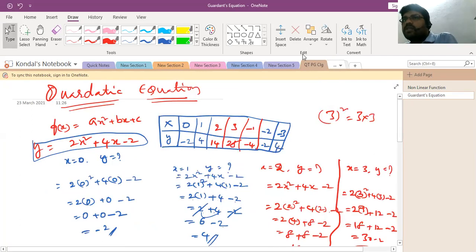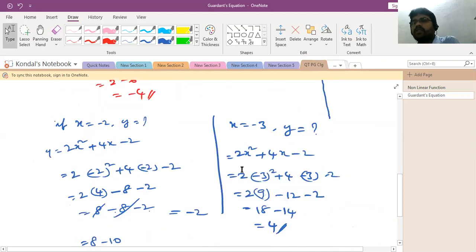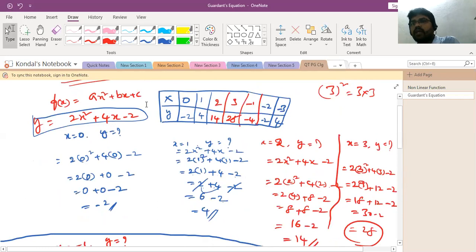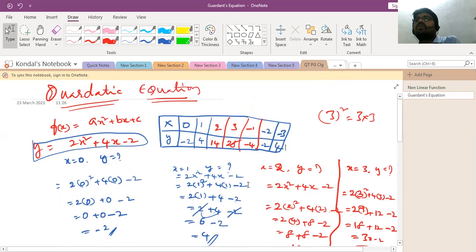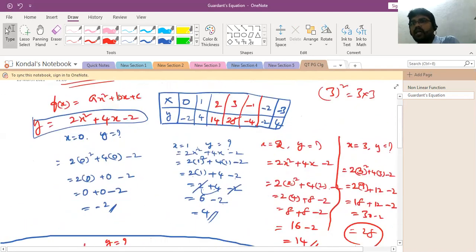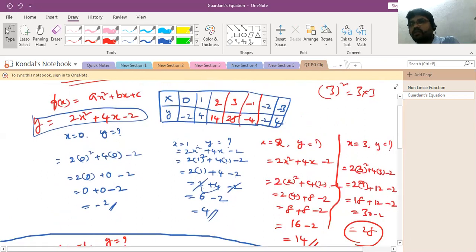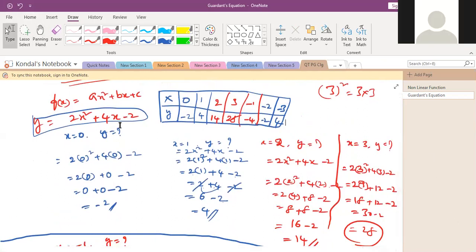So have you taken the notes, please? Or have you understood? Yes, sir. So after getting the results for x equal to 0, x equal to 1 to 3, and minus 1 to minus 3, we need to know what kind of graph you will get, whether a straight line or a non-straight line, nothing but curvilinear, right? So we will take that spot and do it. Is it clear? Are you taking this one? Yes, sir. So I'm going to erase this one.